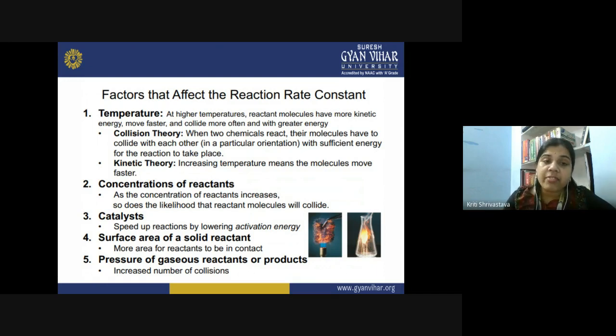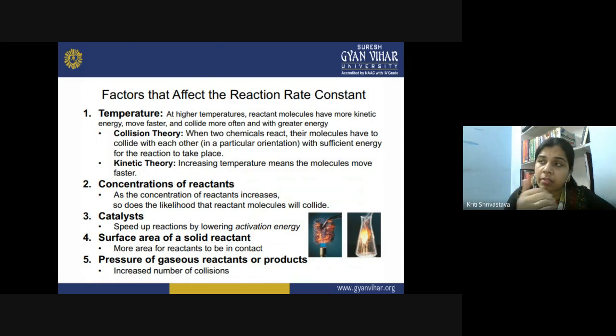Now, the second factor that affects the rate of the chemical reaction is the concentration of reactant. So how is the concentration of the reactant changing? At the onset of the reaction, when the reaction is about to start, the concentration of the reactant is highest at that time. So for the initial time intervals, you see a very high reaction rate.